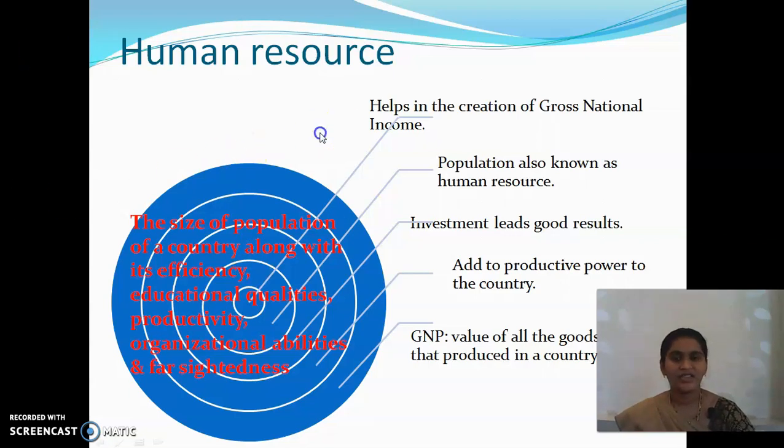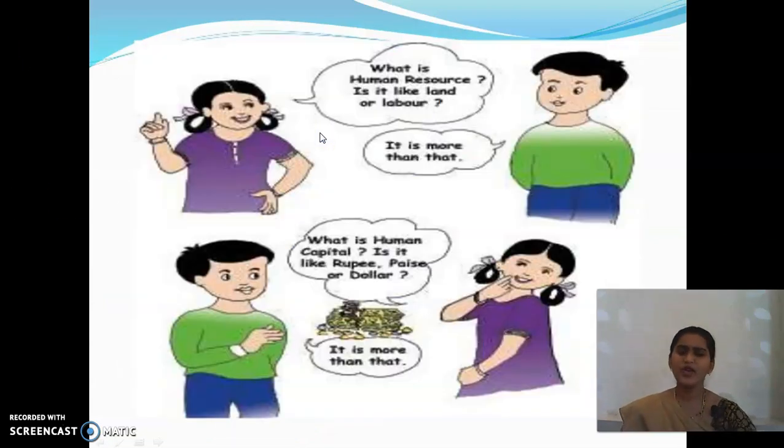Okay? Yes, children. In your textbook there is also a picture, with a girl asking the question: what is human resource? Is it like land or labor? The same question I'm asking you. What is human resource? Is it like other resources? No, it is more than land and labor. Yes, exactly.